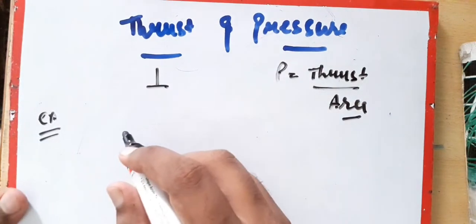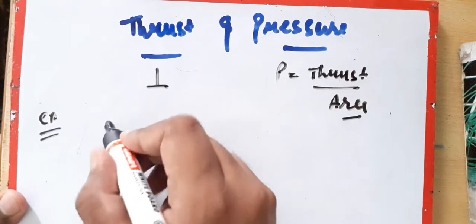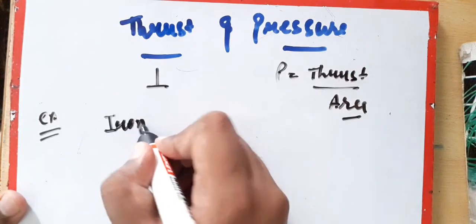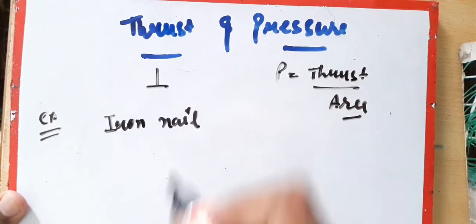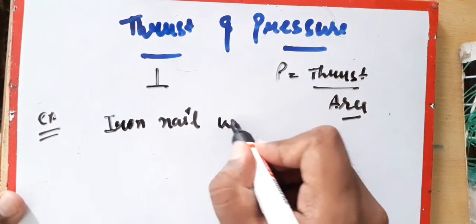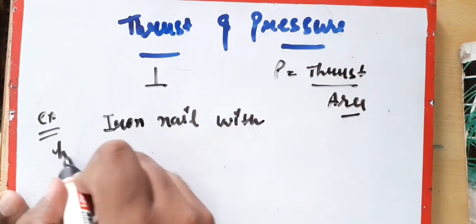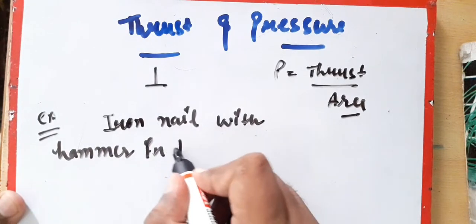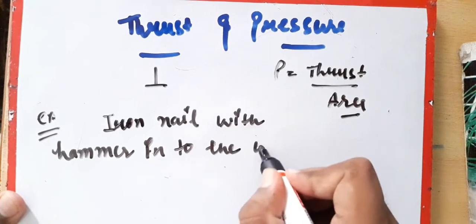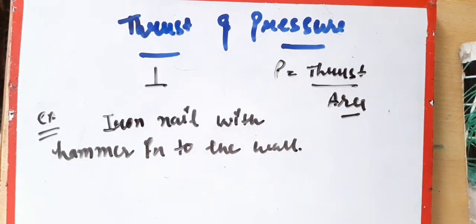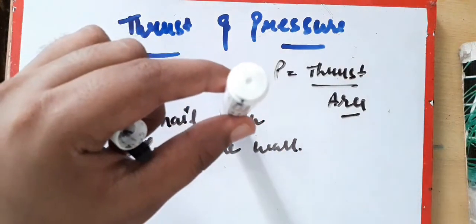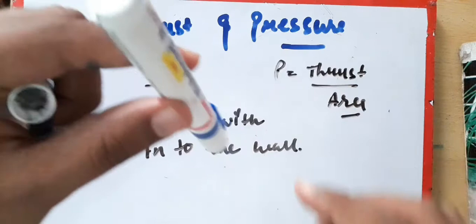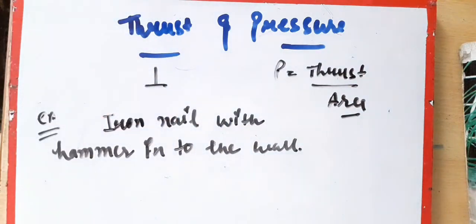Suppose I am putting an iron nail into the wall with a hammer. So this is the case of thrust, right? Because here we can see this is an iron nail and we are putting force on this side, so we can understand it is perpendicular to the surface. So this is thrust. Thrust is a perpendicular force, right?